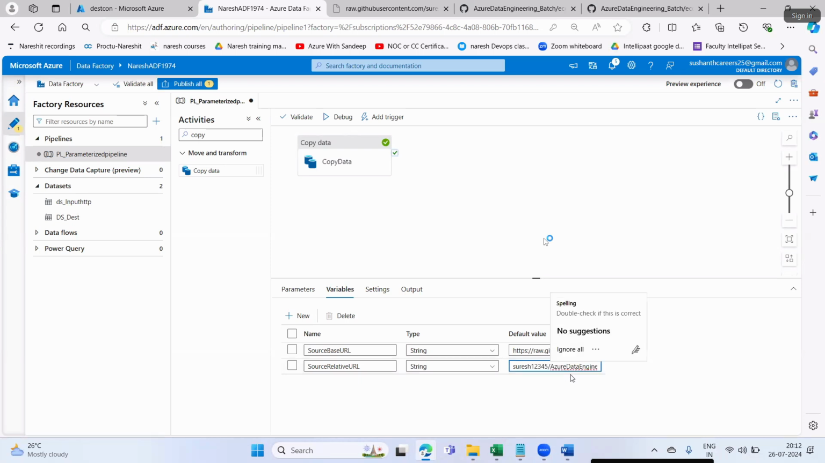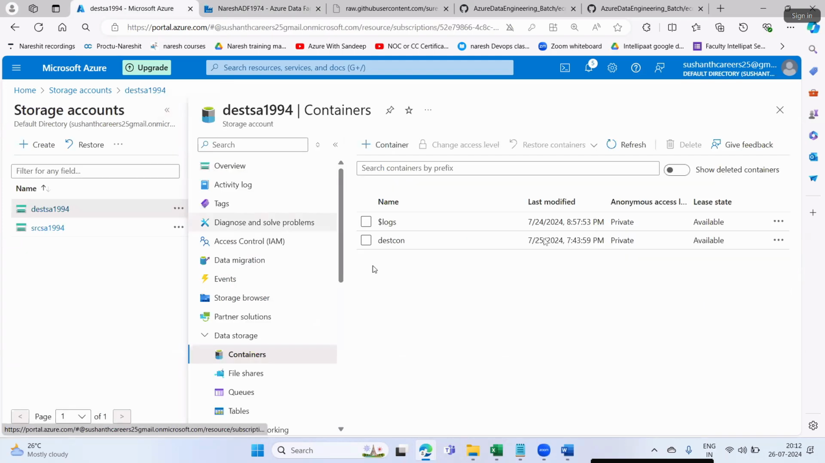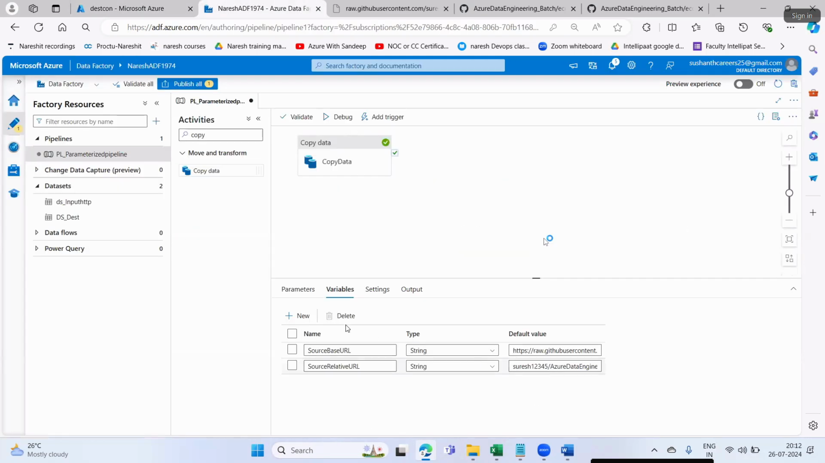So which file? casedet.csv. This file will get loaded because I'm passing this value. The casedet.csv is already there, so I'll simply delete this folder. I'm going to load casedet.csv by variable. Before running the pipeline, you pass the values here, whereas in parameters, you pass the values at runtime.